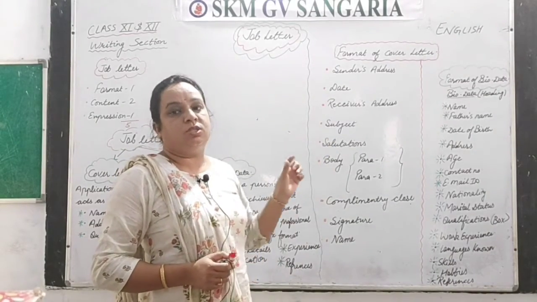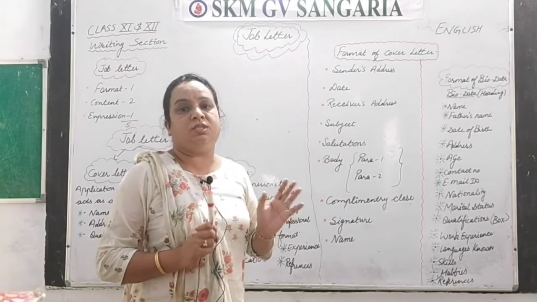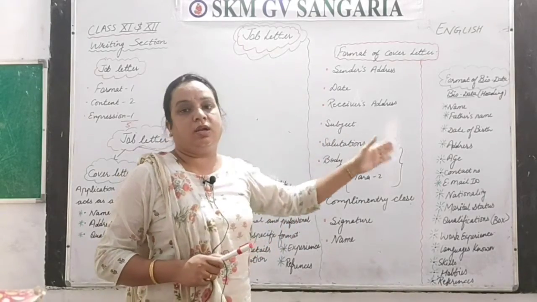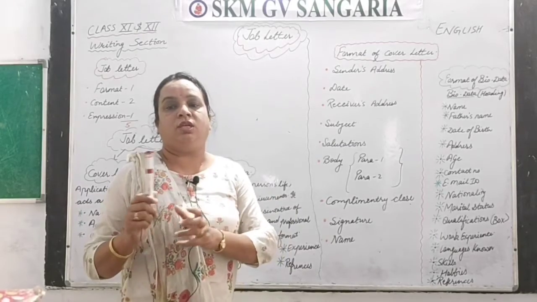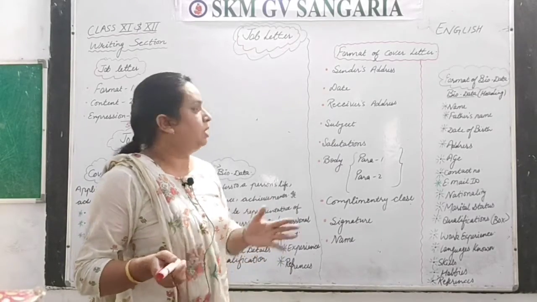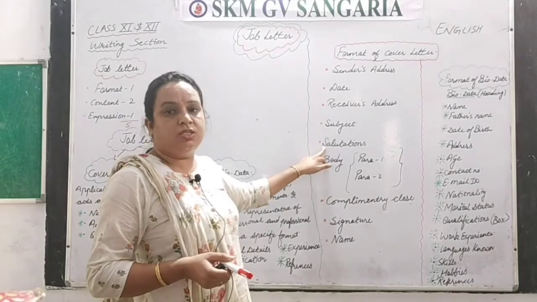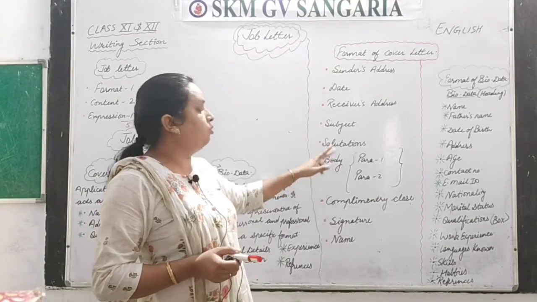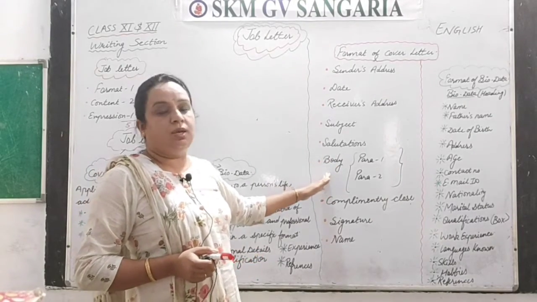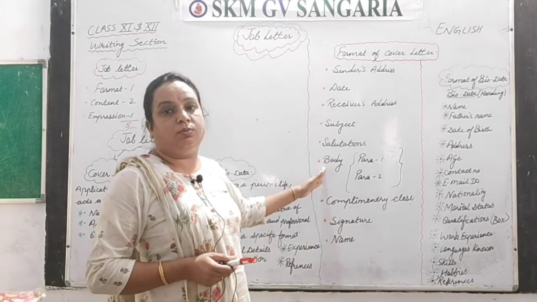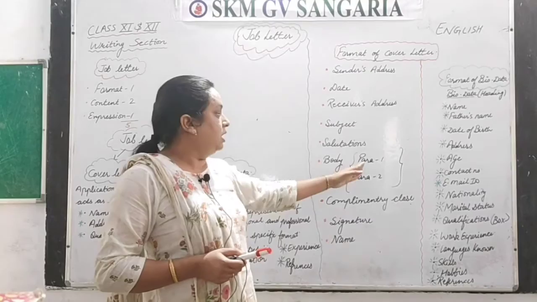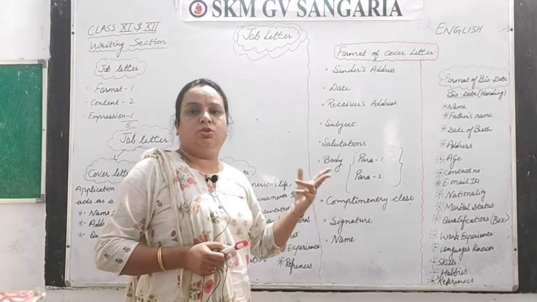In the subject you have to give a short and crisp statement of what you are writing for. One example is: application for the job of such and such. So that is crisp and short. Salutation is sir or madam, whichever you want to write. Next comes a very important part of the letter, the body of the letter, which is divided into almost 2 paragraphs.